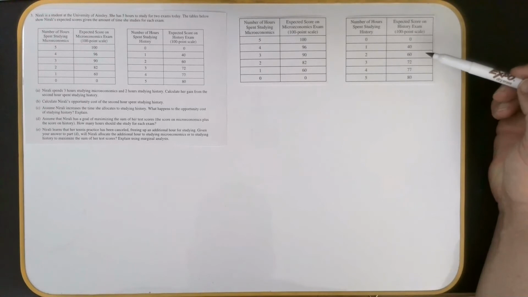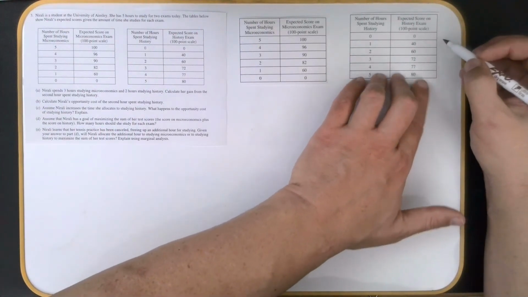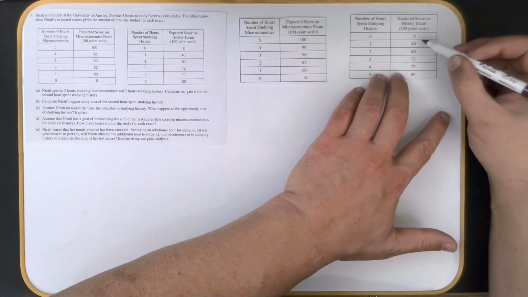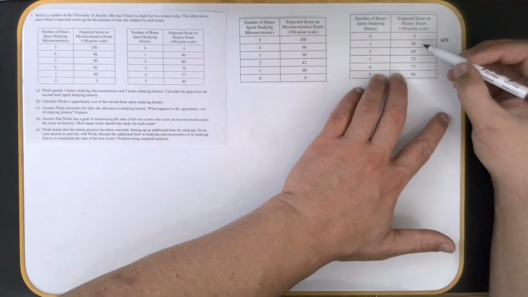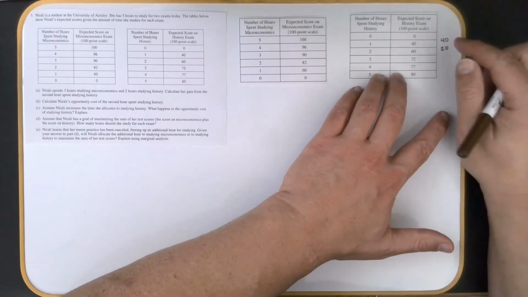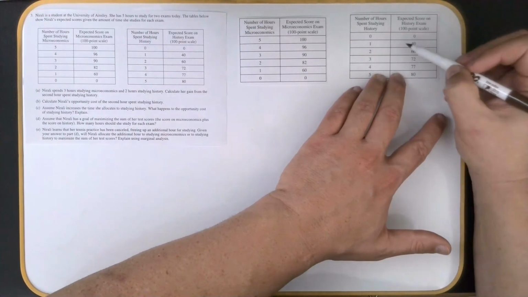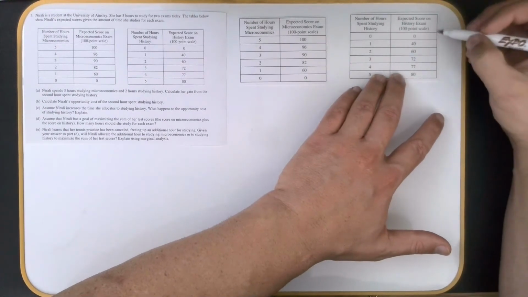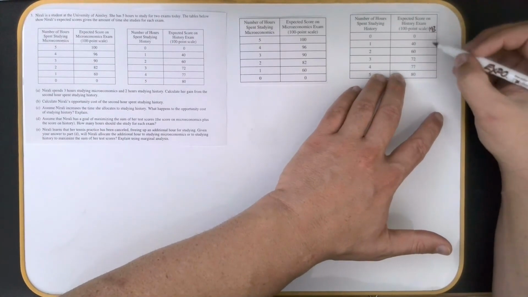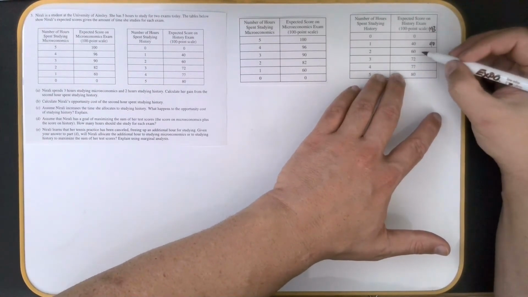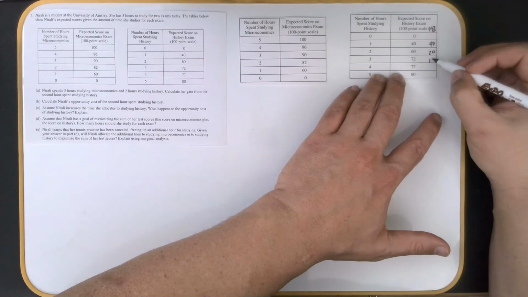And so I actually want to go ahead and write those on here. So we'll leave this here, and I'm going to put them in the margin here. So the marginal benefit of studying for an hour right here was actually 40. Okay, and the next one was 20. I think I'm going to put those inside here so we don't have to worry about it moving. So the value of this hour, the marginal benefit, I'm going to put an MB right here. The marginal benefit of the first hour was actually 40 points. The value of the second hour, we had an increase of 20. The value of the third hour raised the score by another 12.